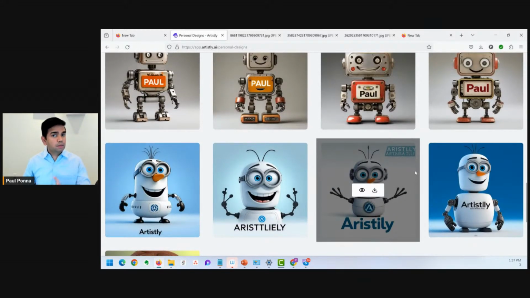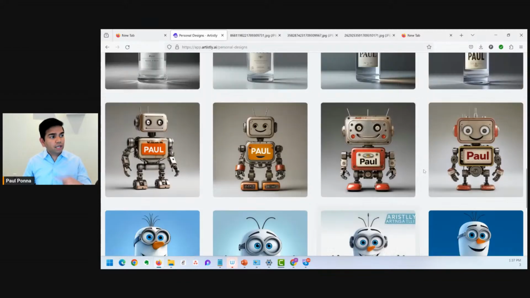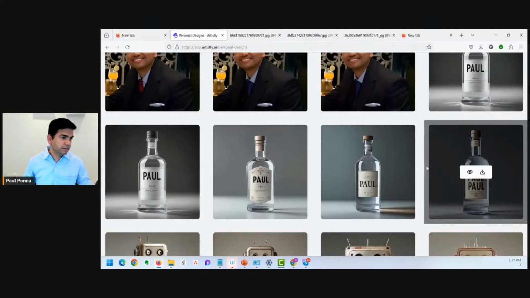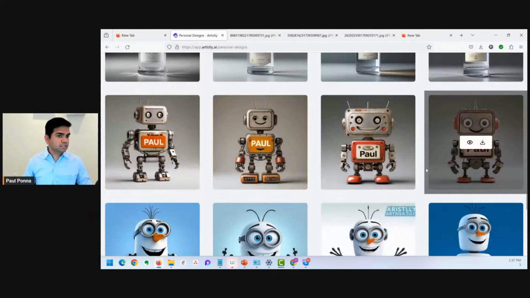We are working on it, but it's going to be perfect for sure, because every time you generate, it's going to generate 4 variations of every image, okay? And I'll get to that in just a second, okay?